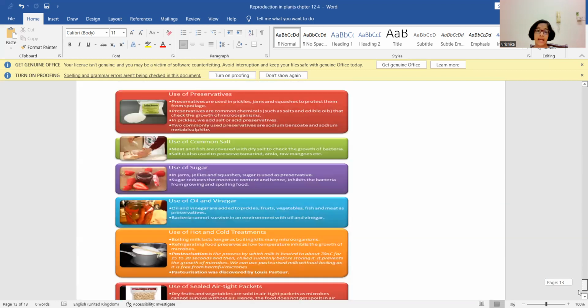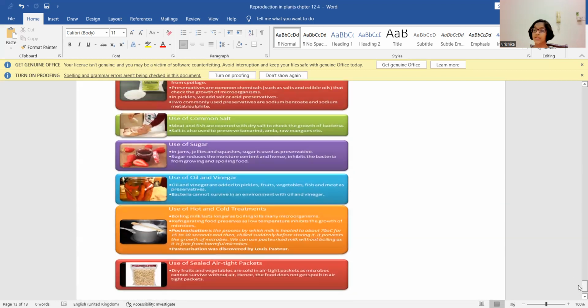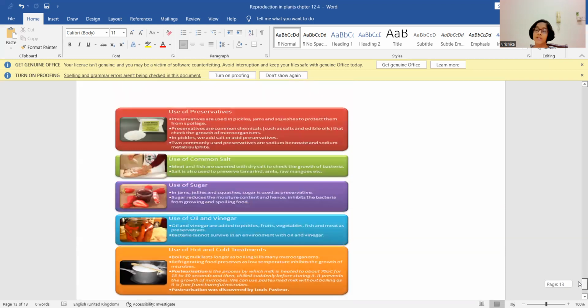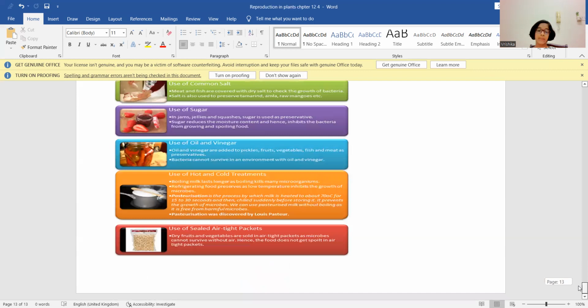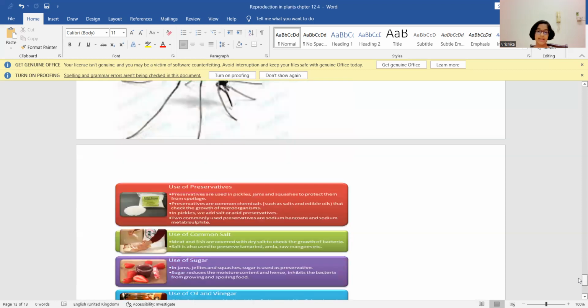Now, let us understand how to preserve our food items. We can prevent our food items from spoilage by microorganisms through various ways. Use of preservatives, use of common salt, use of sugar, use of oil and vinegar, hot and cold treatment, also known as pasteurization, use of sealed airtight packets. First, let us begin with preservatives.